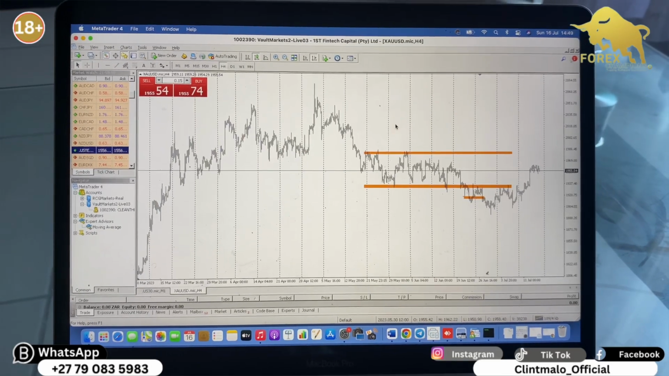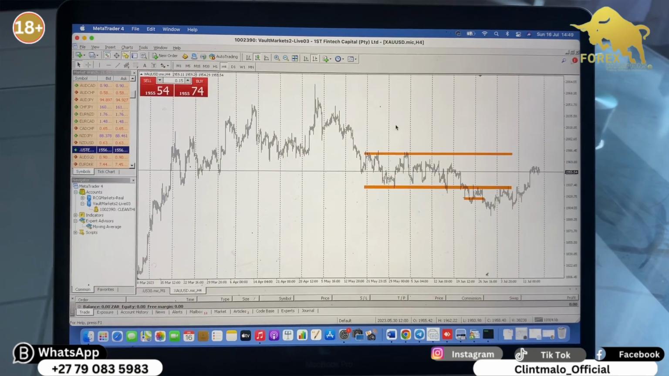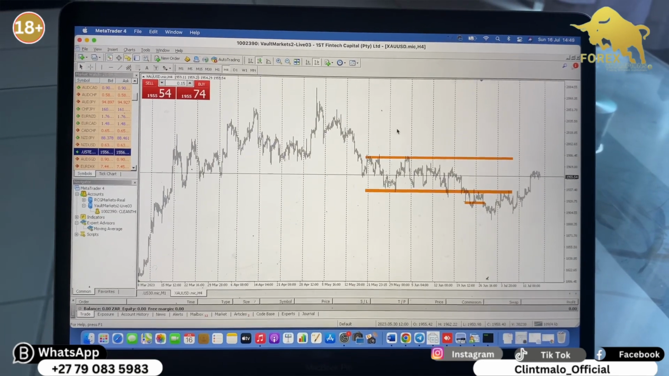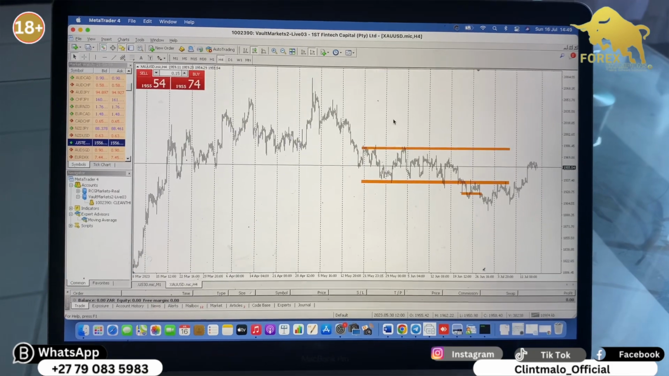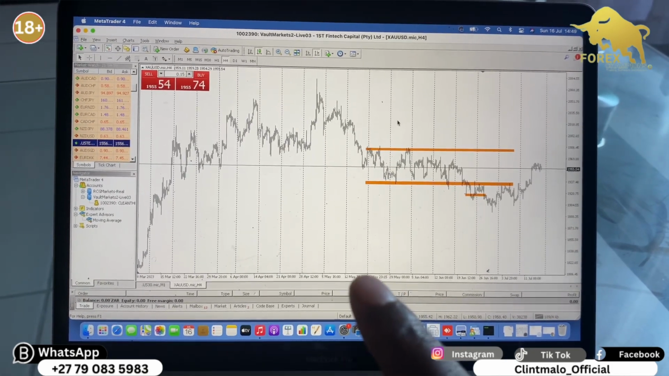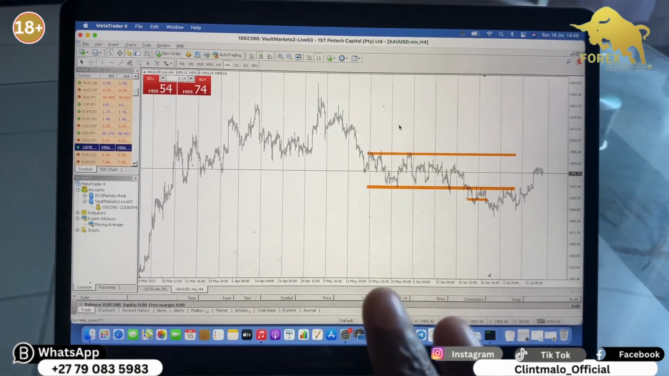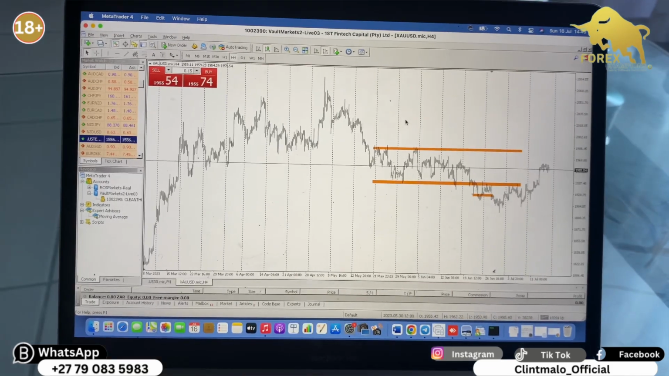Good evening, everybody. I'm going to show you how to install a robot or an EA on MT4 using your MacBook or your MacBook Air, any of the iOS machines, right?